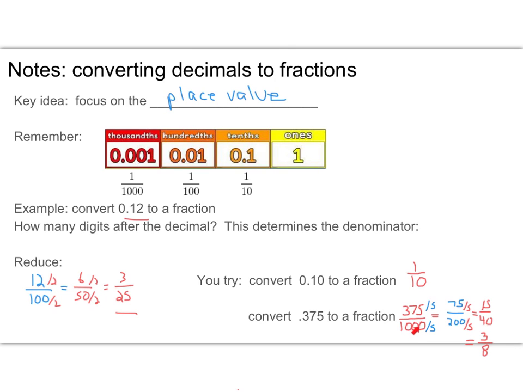I can definitely see that both numbers can be divided by 5, so I do that first. I get 75 over 200. They can be divided by 5 again. That gives me 15 over 40. And I can see that that can be divided by 5 again, and that's going to be 3 over 8. And then I am done. So 0.375 is equivalent to the fraction 3 over 8. All right, those are the 4 different types of conversions that I wanted to go over with you.